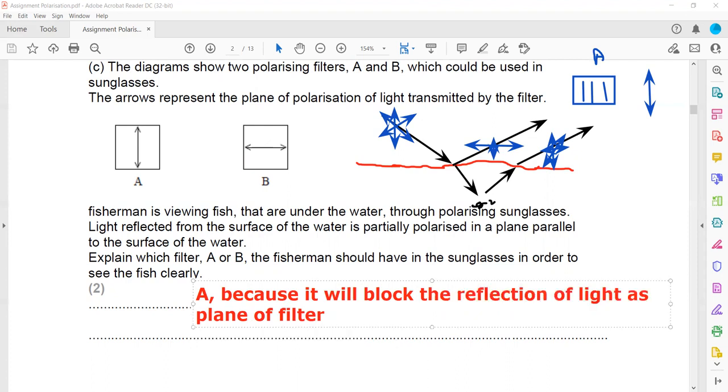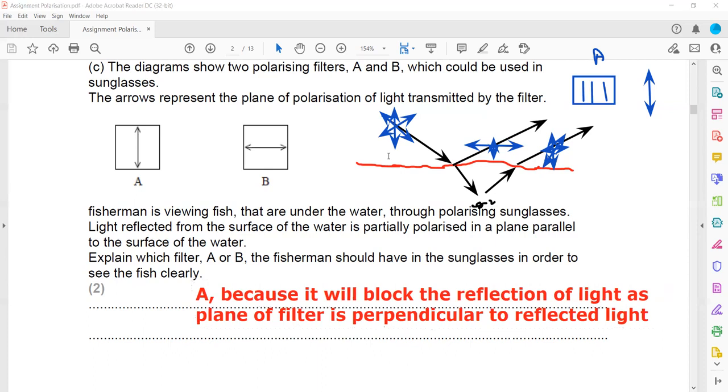So that's how a fisherman is able to block the reflection.